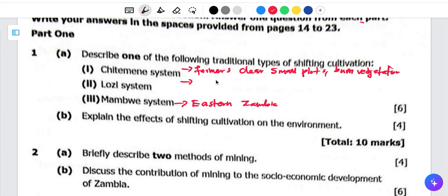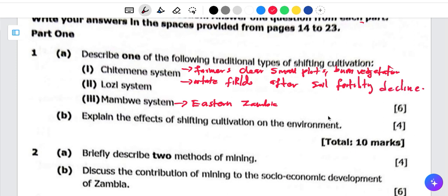So they rotate the field after fertile soil declines. Once they use the land, next year they're not going to use the same land, they will choose another one. So this one has to be E: rotate fields after soil fertility declines. That one is going to sound good. So that is one thing that needs to be known.